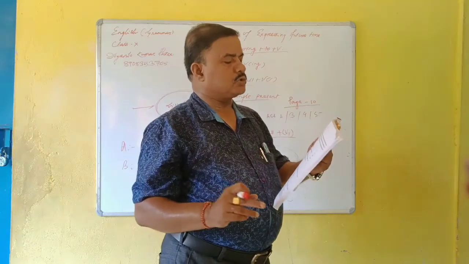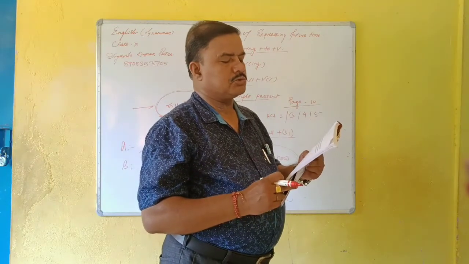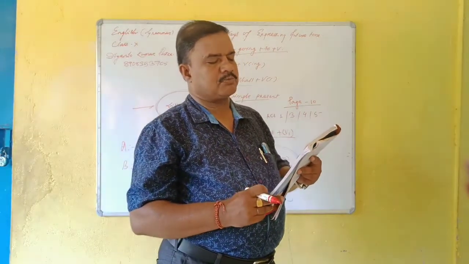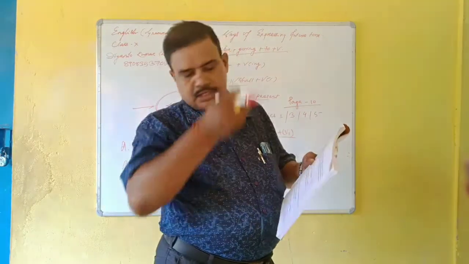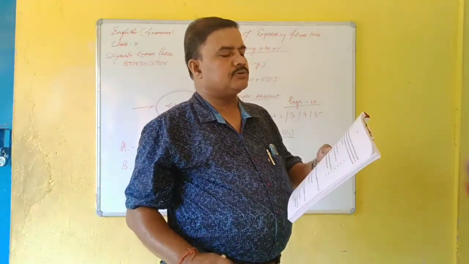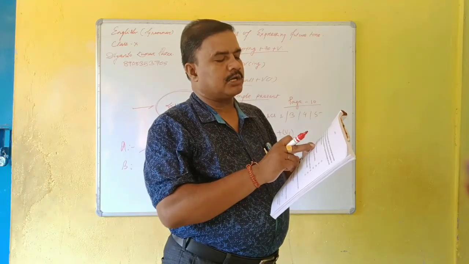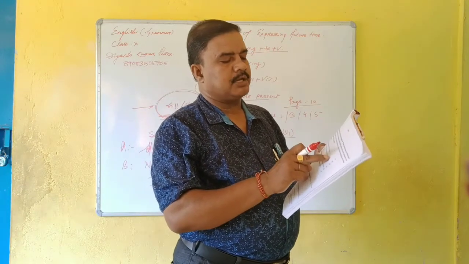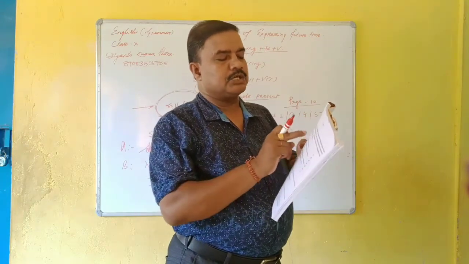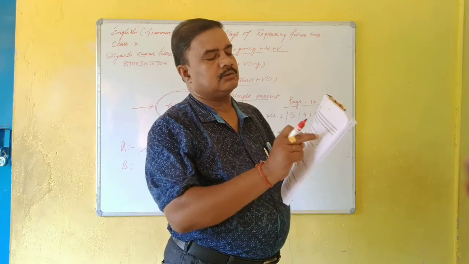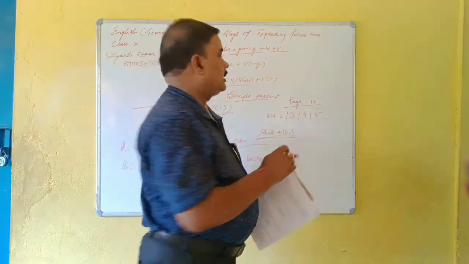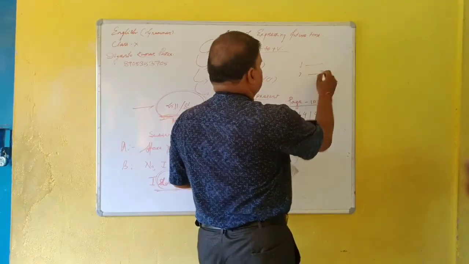Next one. Two friends, Nilu and Chinu, are leaving school together. Their parents have gone to their village. Some of these lines of conversation are incorrect, so you should edit this. Where will you eat tonight? At home. I have got a cookery book, so I shall make a curry. So wherever there is a mistake, you should identify and correct it in 1, 2, 3, 4, 5, 6, 7. You should write the correct form here.